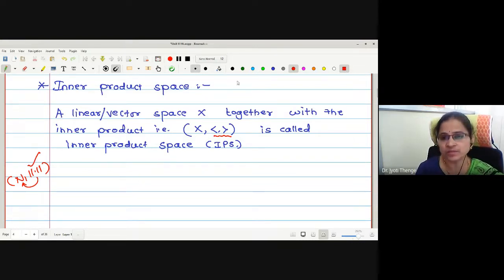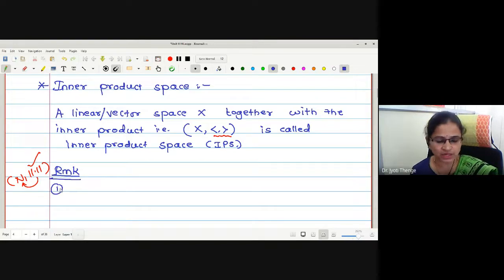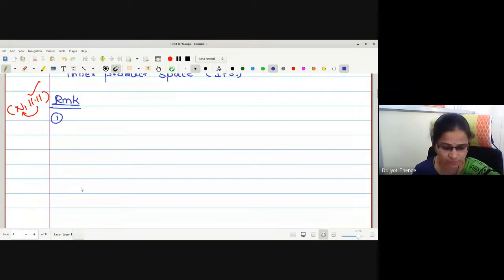Okay, there are some remarks we are going to write on this inner product space. If the underlying field is a real field, then it is a real inner product space. If the underlying field is complex field, then it is called a complex inner product space.